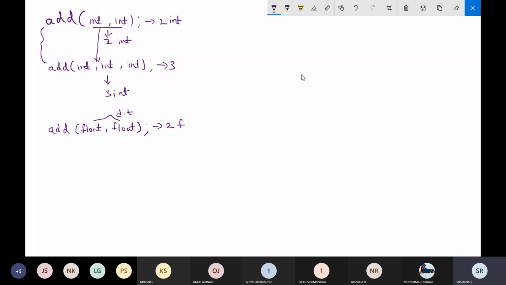So this is one example of polymorphism. One more example is operator overloading. You know that there is a symbol called plus, which is used to perform the addition of numbers. But using operator overloading, you can use the same plus symbol to join two strings. In C++, you will use the plus symbol to join two strings. That is an example of overloading.